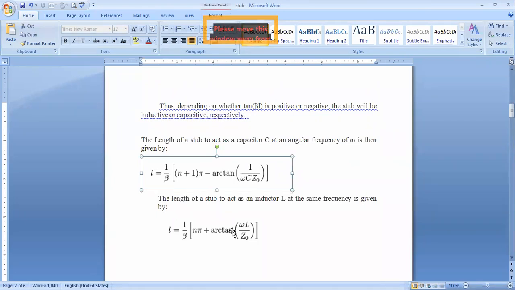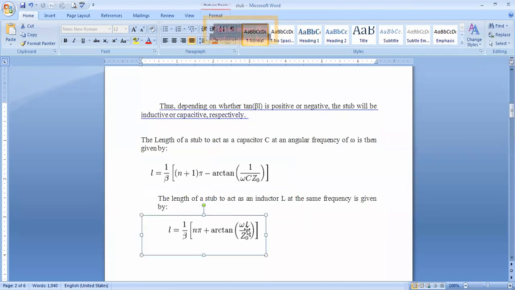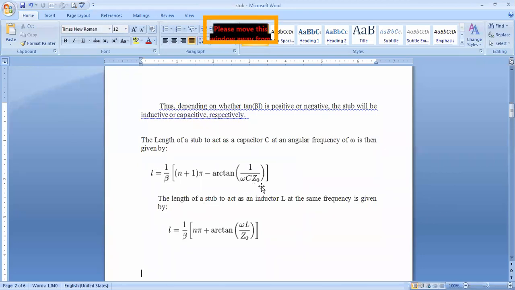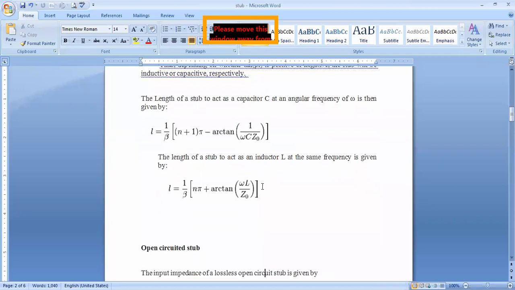Here it is omega L by Z naught, where XL equals 2 pi f L, as you already know. From that expression, this is omega L by Z naught and this is 1 by omega C into Z naught. That is the difference, but no need to remember that point.